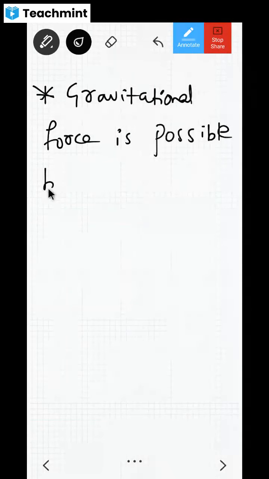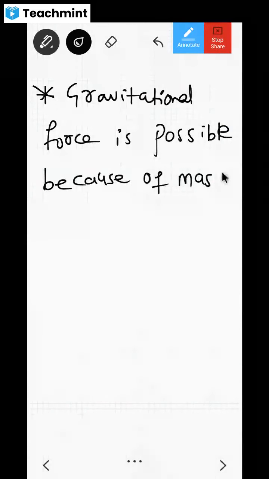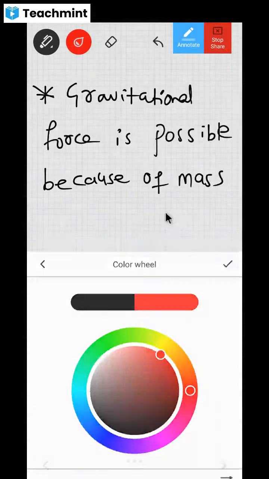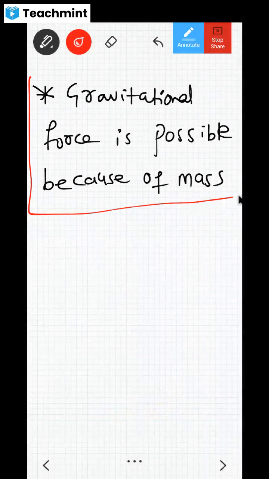If any two bodies have mass, then definitely there will be some gravitational force between them. Is it clear, dear children?